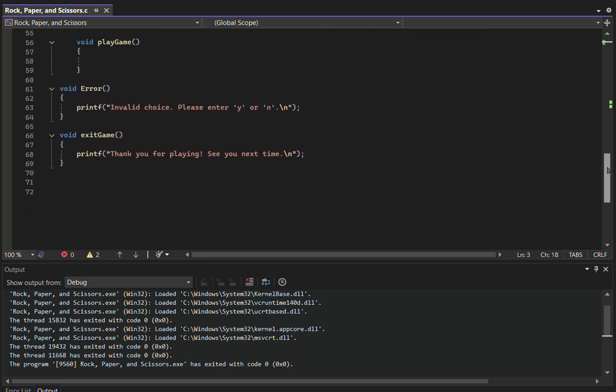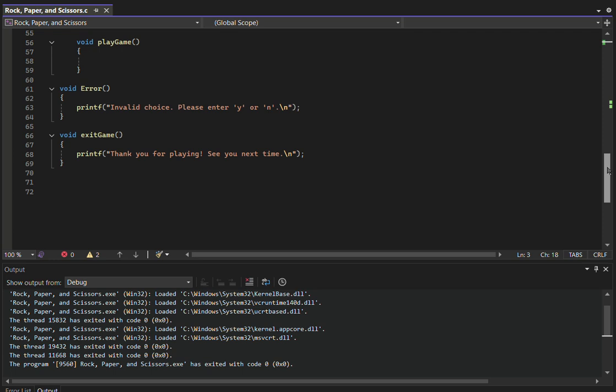After that, we have the error handling. Once again, this is for if the user enters anything other than Y or N for yes or no, and it will indicate to them that this is an invalid choice and that they need to enter yes or no, Y or N.